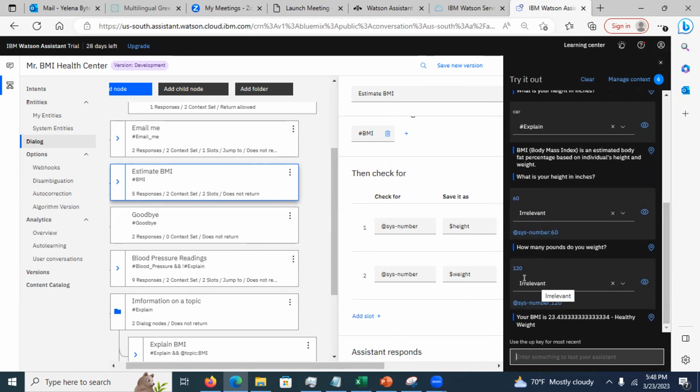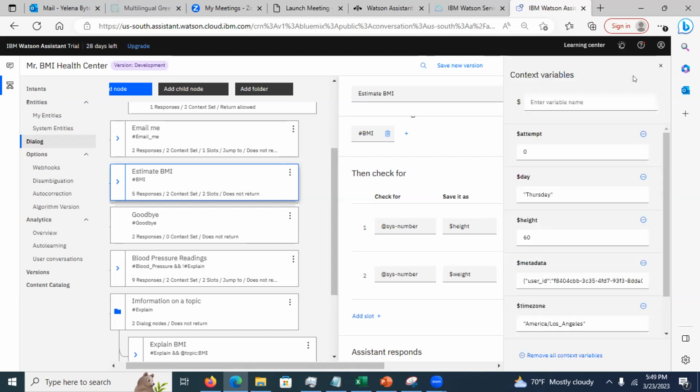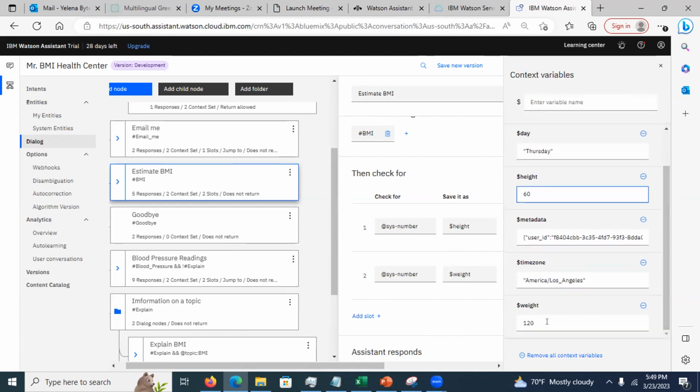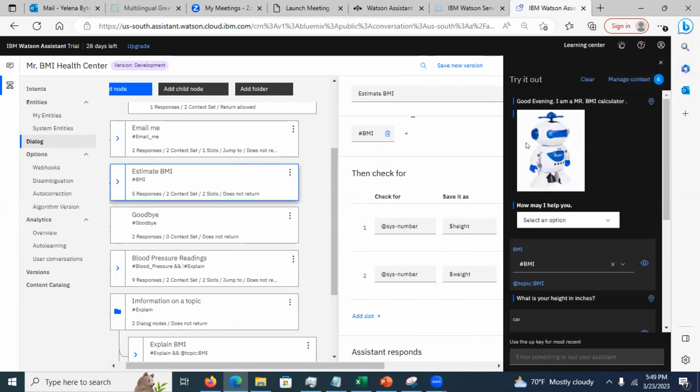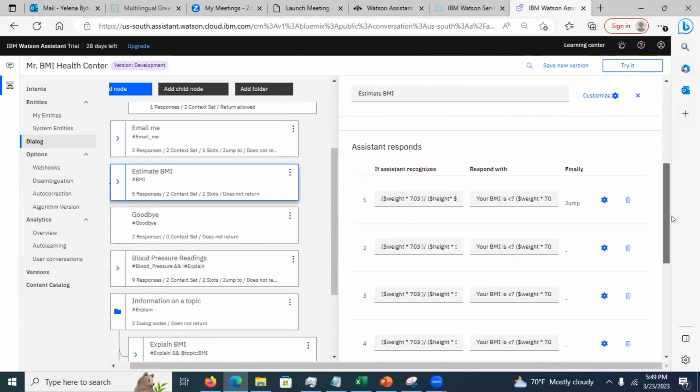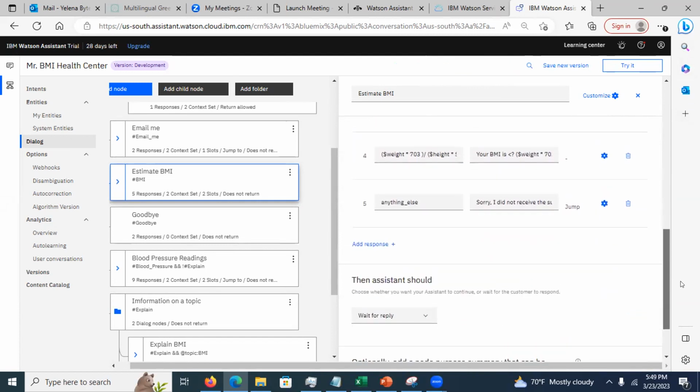Okay, it says irrelevant, but that's okay because it's not an intent. Now let's take a look at this. Where is the weight? It's in here. No, this is the height, sorry. This is the weight, 120. So it remembered what I entered. Now based on what I entered, it's doing a calculation here, and based on that, it generates a different response.